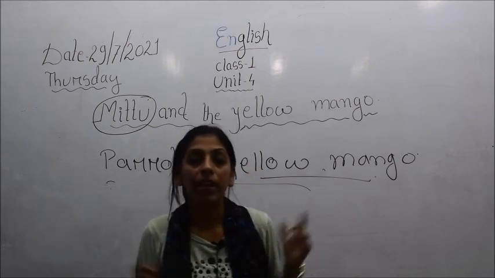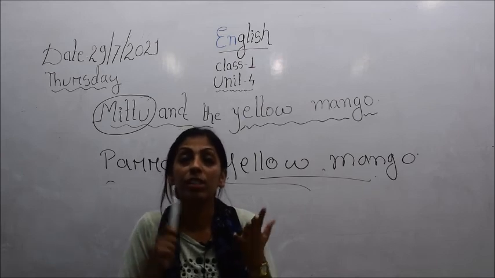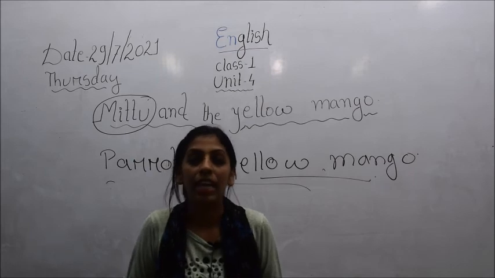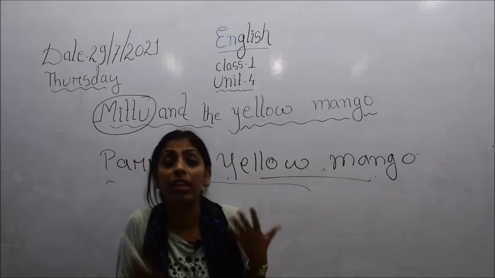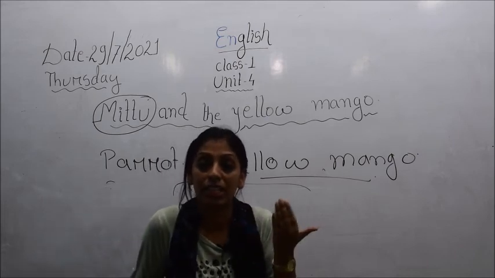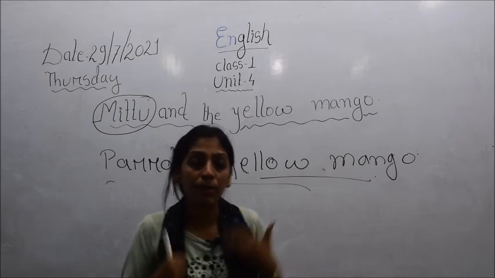But if you are smart, intelligent, clever, and if you have ideas, then you can achieve anything in your life. If you have that ability and talent to tackle any problems in your life.